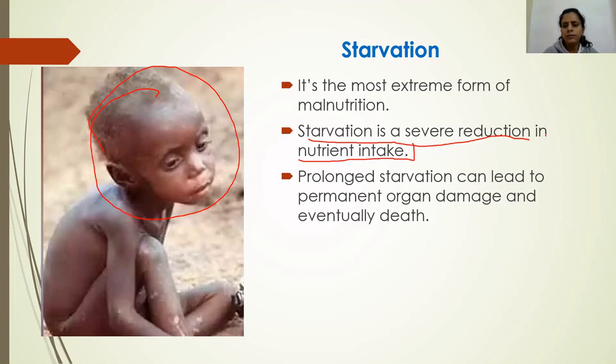And starvation is very dangerous because prolonged starvation can lead to permanent organ damage and eventually death. If the person is not consuming food for a longer time, if a person's body is unable to get the required amount of nutrients, carbohydrates, fats, proteins, vitamins, and minerals for a longer time, then it causes permanent organ damage and finally death.